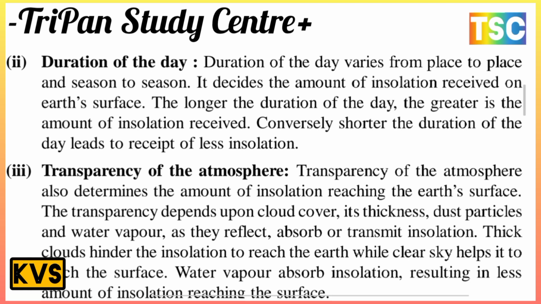The transparency of the atmosphere also determines the amount of insolation reaching the earth's surface. The transparency depends upon the cloud cover, its thickness, dust particles and water vapor, as they reflect, absorb or transmit insolation. Cloudy skies hinder insolation from reaching the earth, while a clear sky helps it reach the surface. Water vapor absorbs insolation, resulting in less insolation reaching the surface.